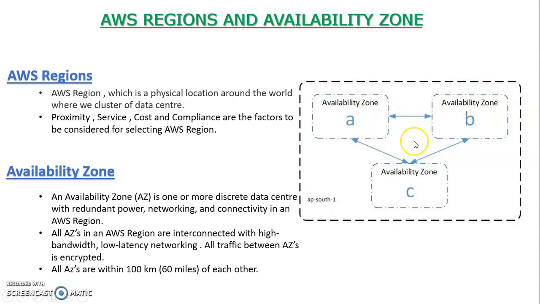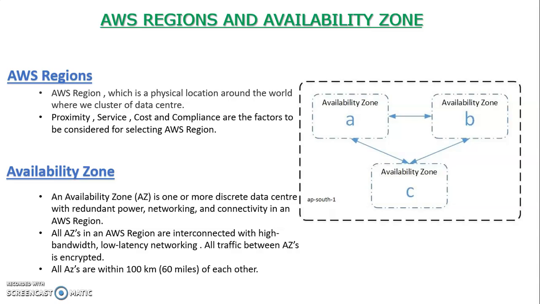These availability zones are connected via a low latency network, and each availability zone is itself a concrete data center. Why does AWS maintain multiple AZs? Because in case of disaster, if a whole data center's power goes off, or in case of an earthquake, AWS services should still be available in that region. There should be a fallback, so multiple AZs are deployed in the region.